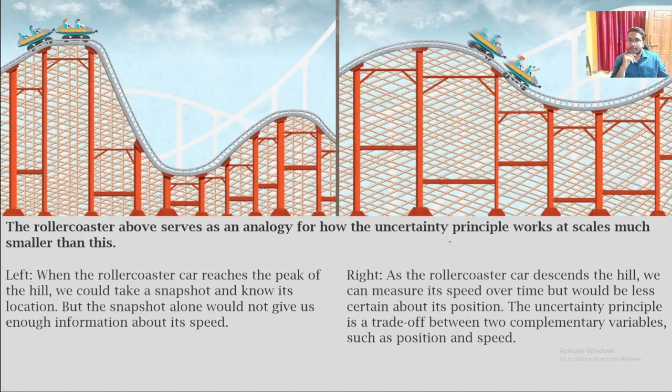Let's have a better understanding of Heisenberg's uncertainty principle using this roller coaster image. As you can see on the left side, when the roller coaster reaches the peak of the hill, we could take a snapshot and know its location.